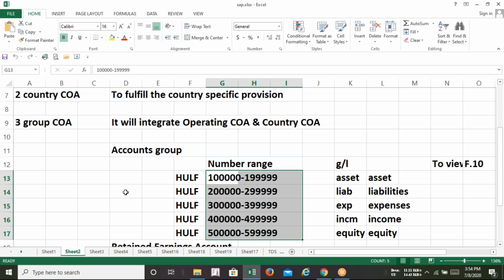So right now in SAP, we are going to record the transaction. So what kind of transaction? All types of business transaction. Just tell me one thing.